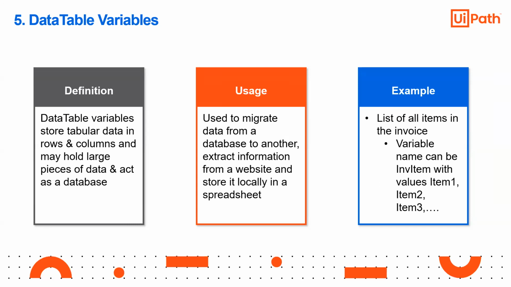There is multiple data in the IMDb data frame, right? Now you extract those data: rating, year, name, people's reviews, number of times it got shared, number of times people watched that movie, male and female ratio, all of it is on a web page. You extract all those data and store them in different columns. In those cases you cannot use a string for every piece of data. So as a whole you can extract them to a spreadsheet and store it as a data table variable.